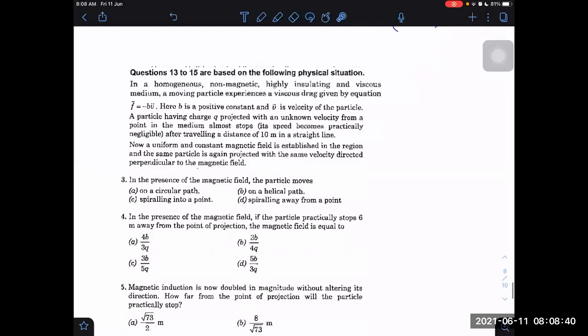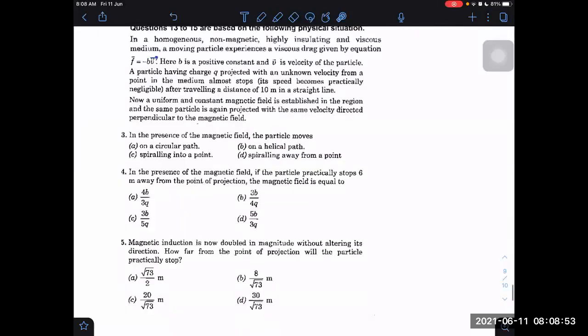F is minus VB. I think this we have done already yesterday. This kind of question, same, we can do. Viscous drag is there. We have done this question yesterday, but they have asked, I think, more questions here, not just the displacement. What else have they asked? Particle moves in a spiraling path. We know already in such cases it is a spiraling path, right? Yes, sir. Spiraling paths.